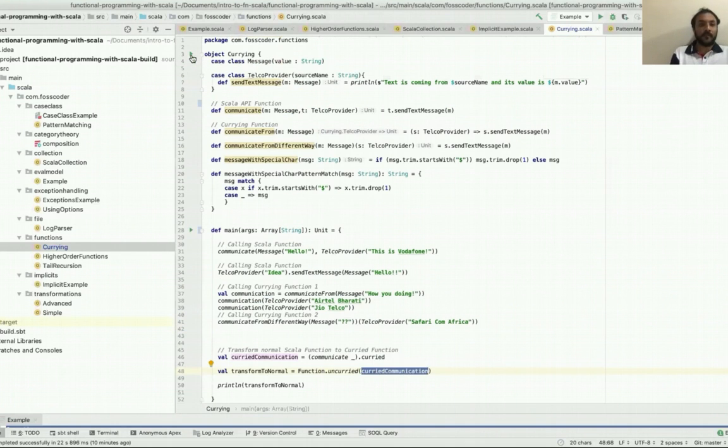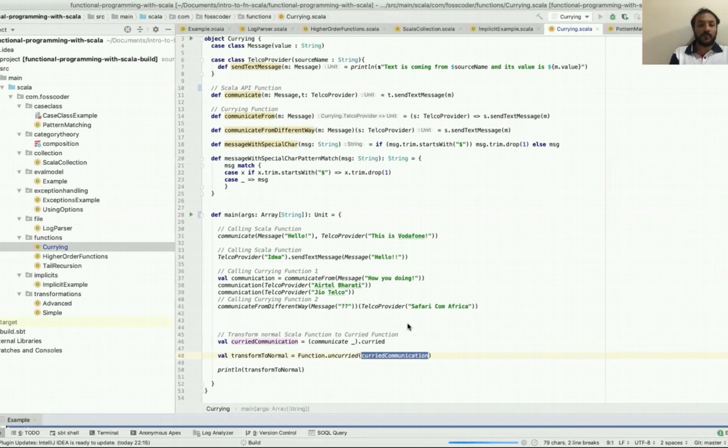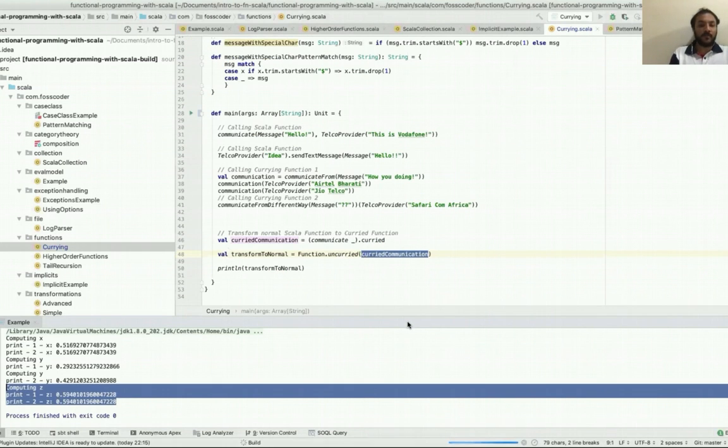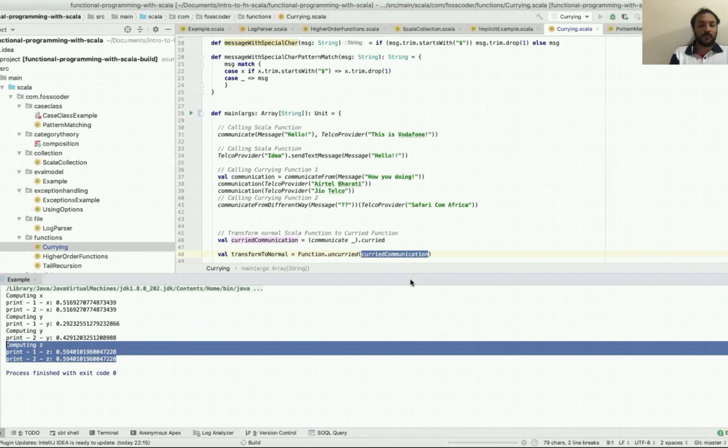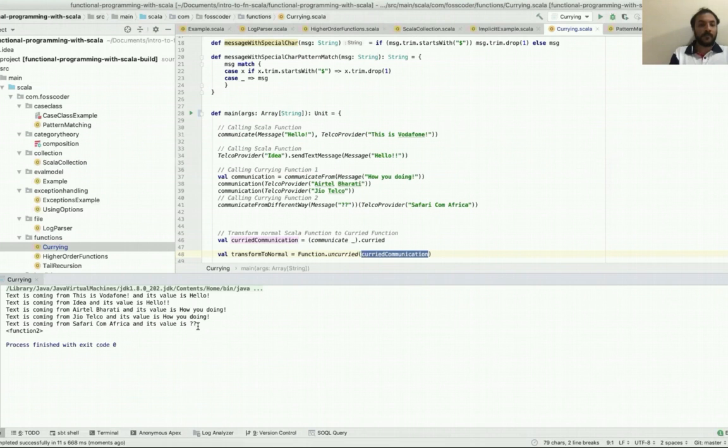Let's call this thing. So we hope it runs. I just wrote this some time ago. So the text coming from this is Vodafone. You can see all the functions we'll be calling.